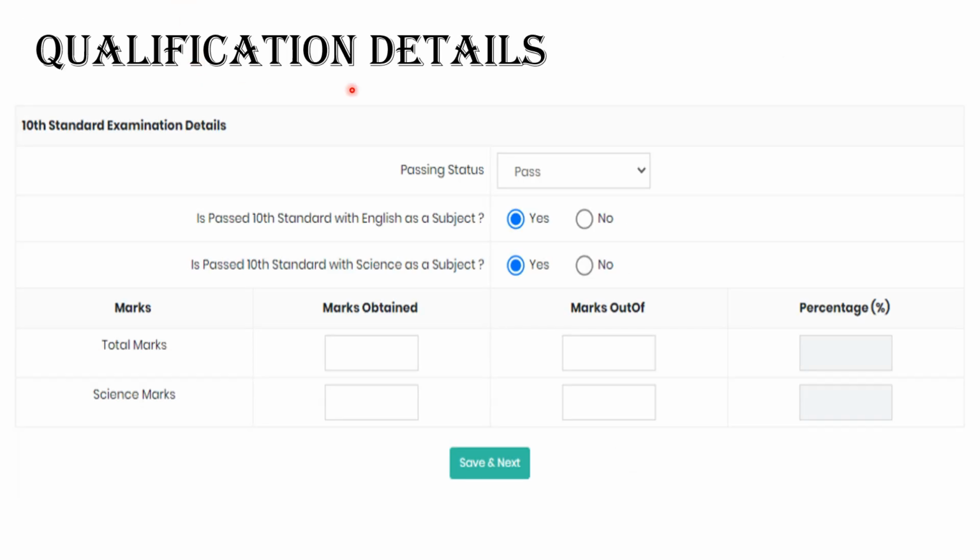Next is qualification details. You need to enter your passing status. You need to select whether you had English and Science as your subject. If you had, then yes. If you didn't have, then no. And you need to enter the marks, that is marks obtained, marks out of and your percentage. Save and move to the next part.